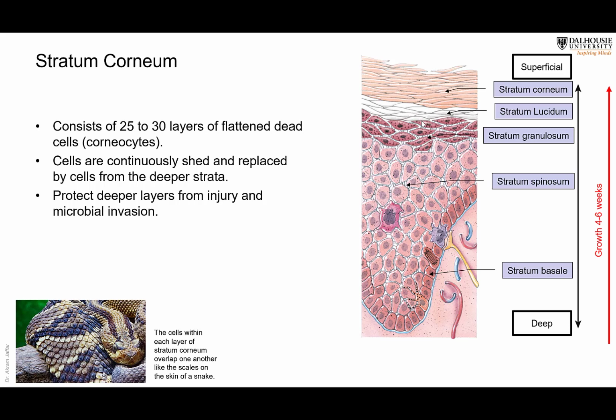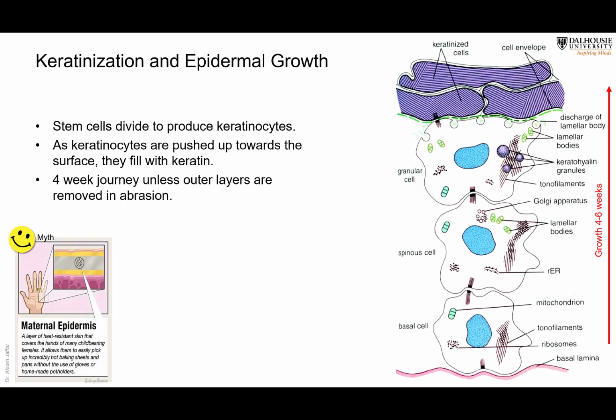And the cells here are overlapping each other. We can say that they are like the scales on the skin of a snake, or maybe like the shingles on a roof. This is to show you how keratinization takes place.